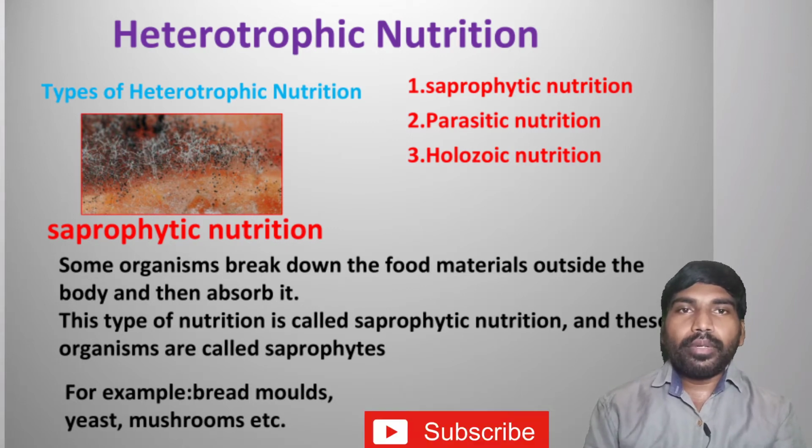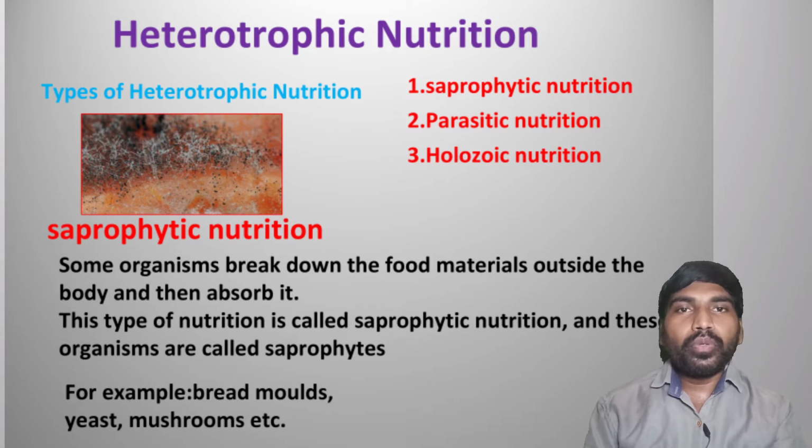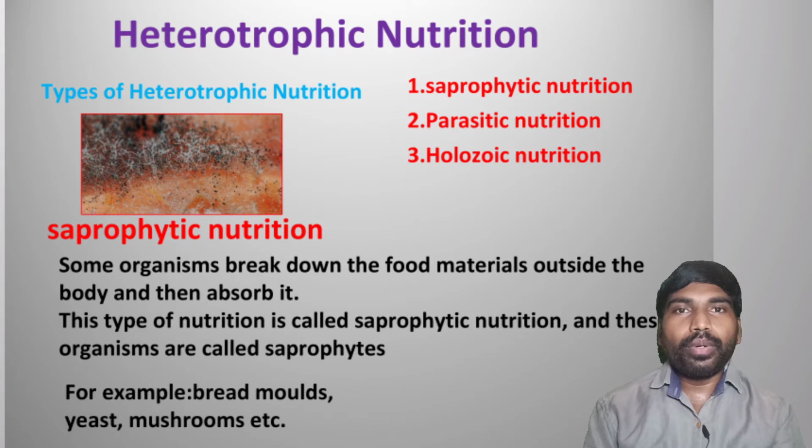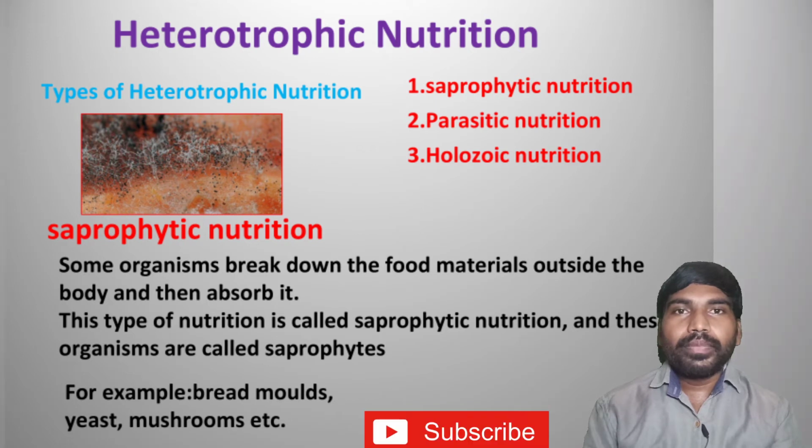In saprophytic nutrition, some organisms break down the food outside the body and absorb it. That is, some organisms grow on dead and decaying matter, like mushrooms and some fungi. So this is called saprophytic nutrition, and these types of organisms are called saprophytes.